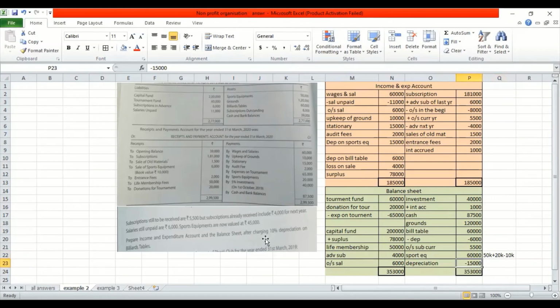After that, the last part is depreciate your billiard table by 10%. That's straightforward. Billiard table 60 minus 6, and I post it over here. So this was the sum which had come in the board exam for 6 marks. If you understand the concept as I told you earlier, there will be no problem and you guys can do it really easily and get full marks.